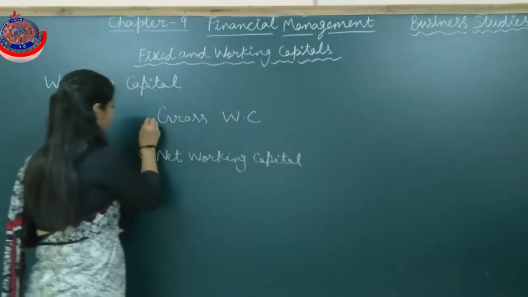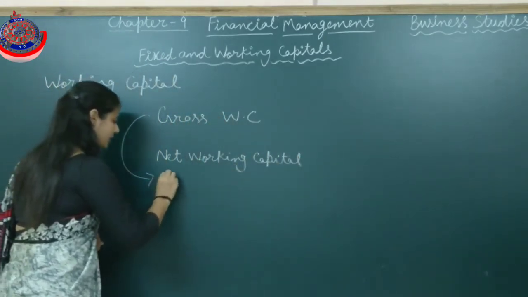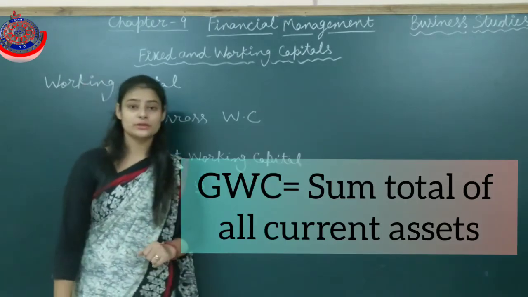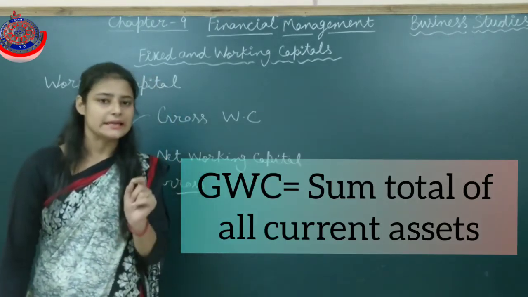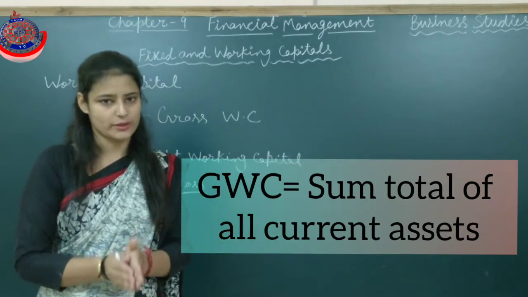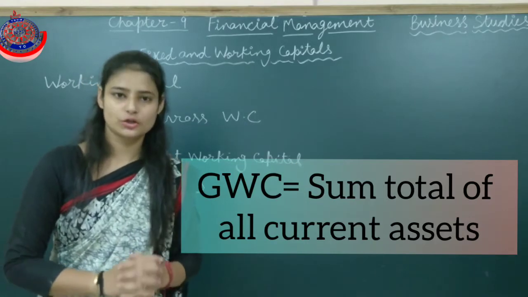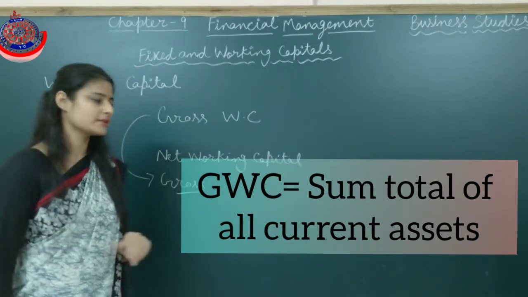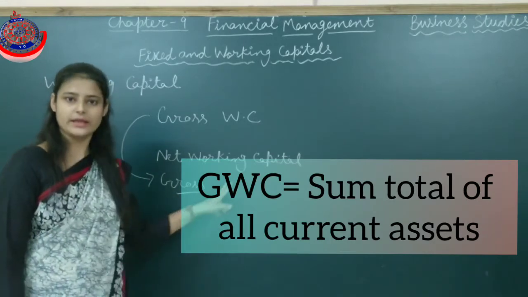Now, what is gross working capital? Gross working capital is an aggregate of total current assets taken together. That is known as gross working capital. It means a sum total of all the current assets is known as gross working capital.